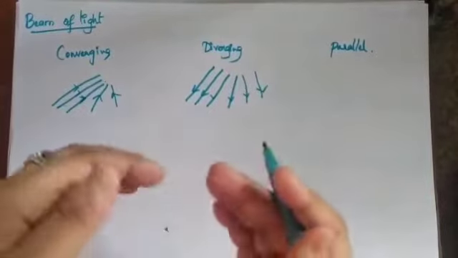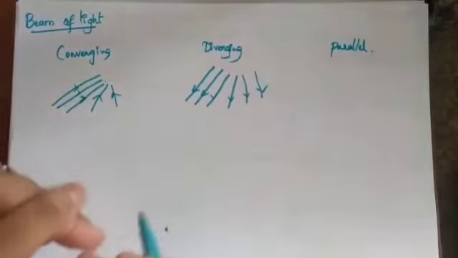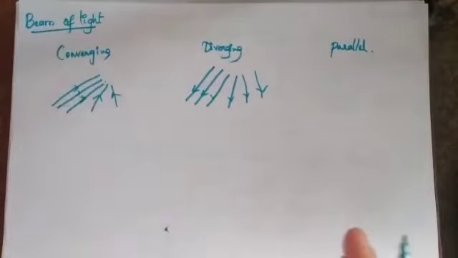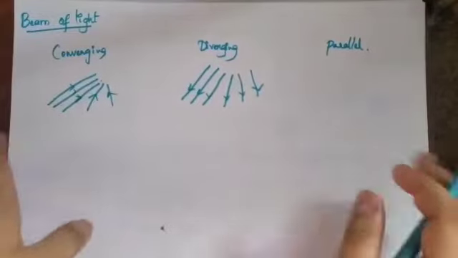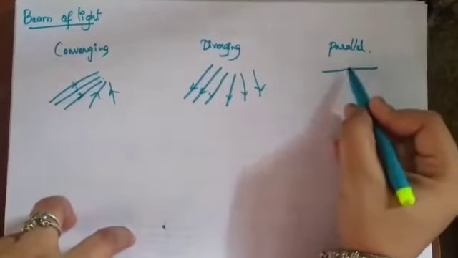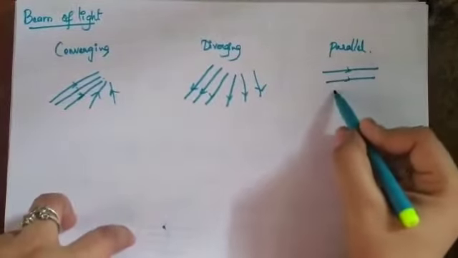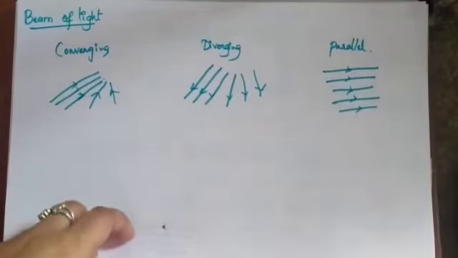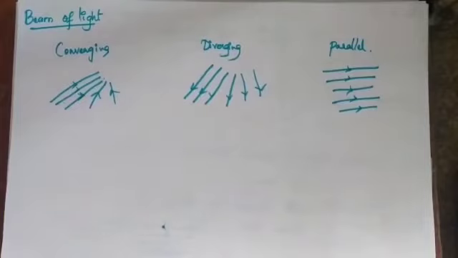Okay, this is the diverging ray of light, that is moving away. It is diverged. It is a splitting-off beam of light. It is called the diverging light. Parallel beam of light means beams of light which are parallel to each other. It's called the parallel beam of light. So this is just an introduction to the light chapter.